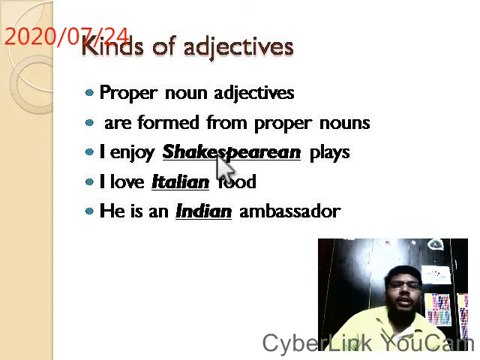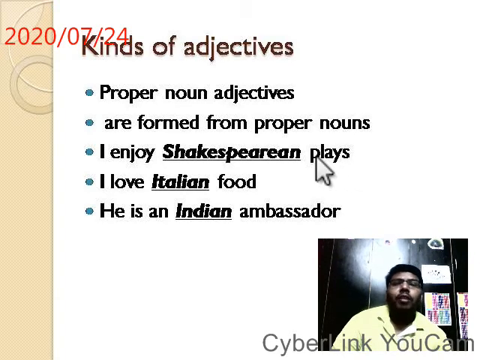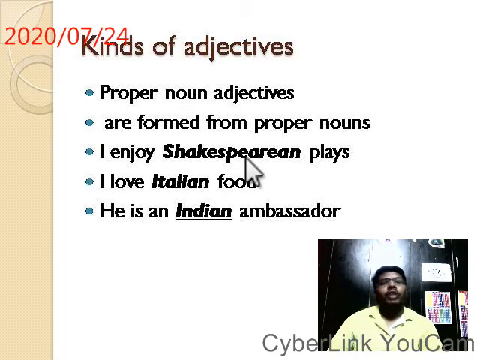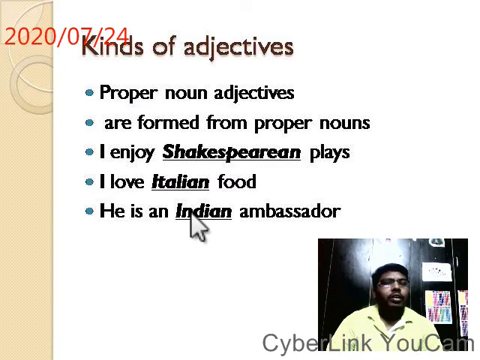The name Shakespeare is used as an adjective, so Shakespearean. A name becomes an adjective. Here Italian, from Italy, Italian. I love Italian food. The name Italy becomes an adjective, Italian. The name India.